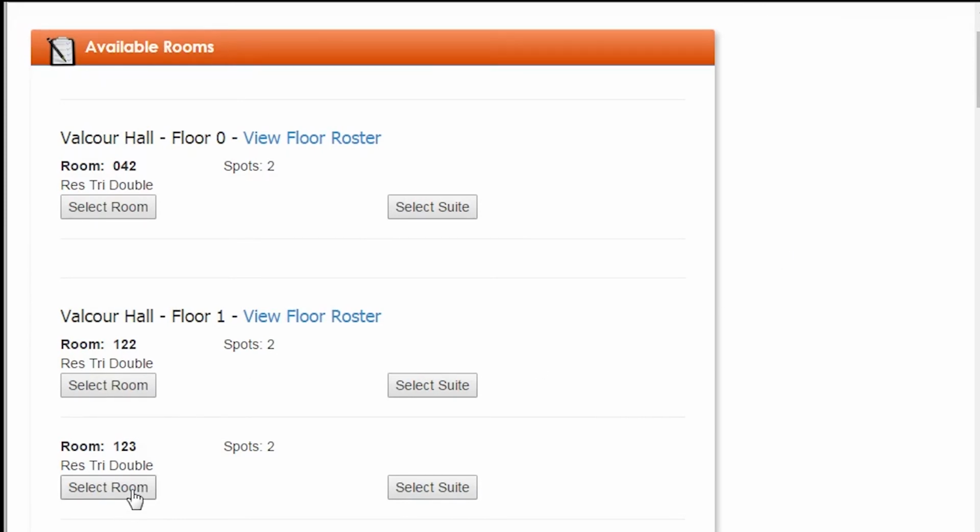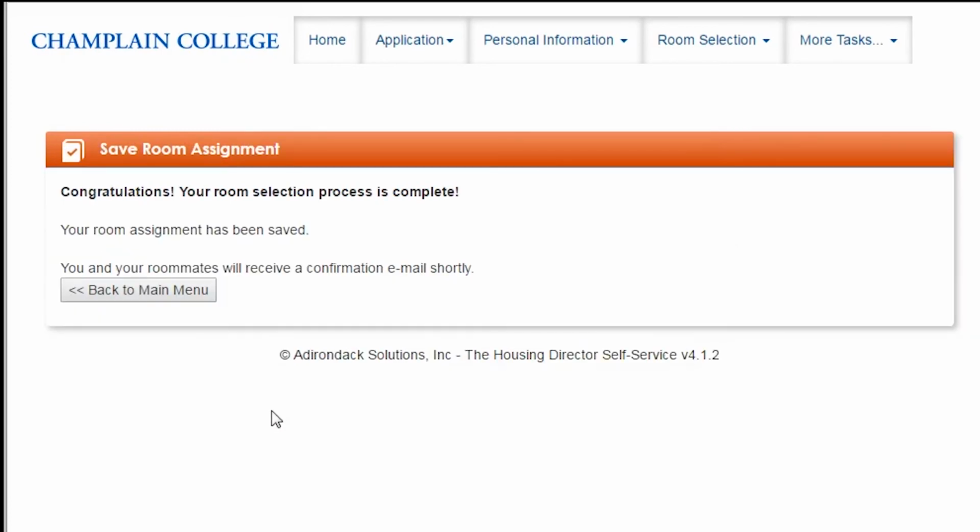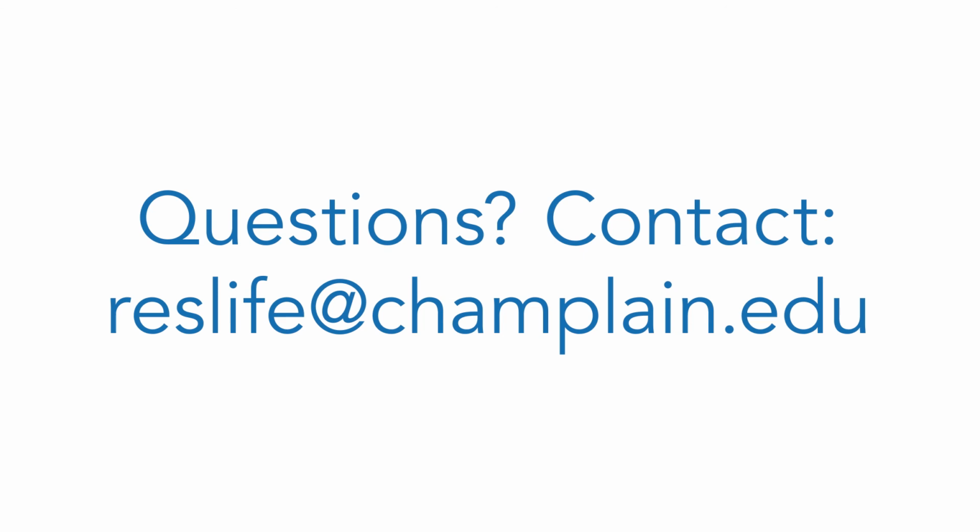When you click Select Room, it brings you to this room booking page. This is your last chance to back out of selecting a room. When you click I agree at the bottom, it'll automatically submit your room and you cannot change it. When you're done, you will see this congratulations page. That means you are done with the housing selection process entirely. If you have any questions, please contact ResLife at champlain.edu.